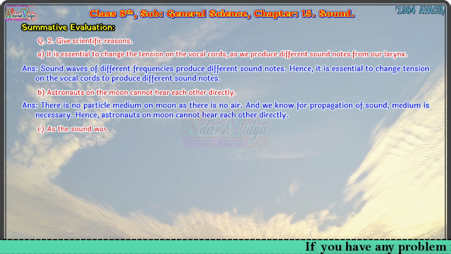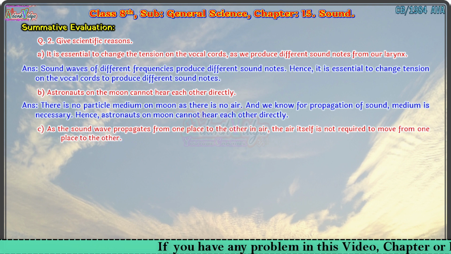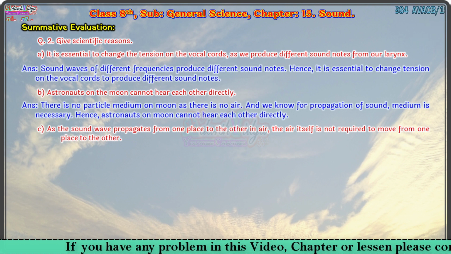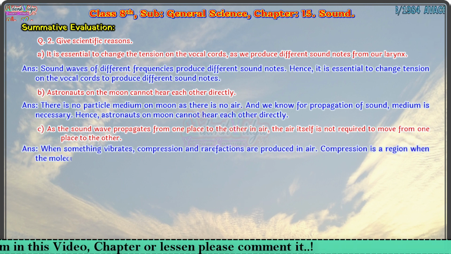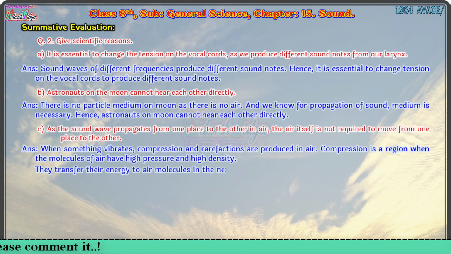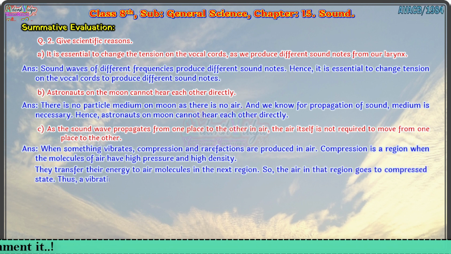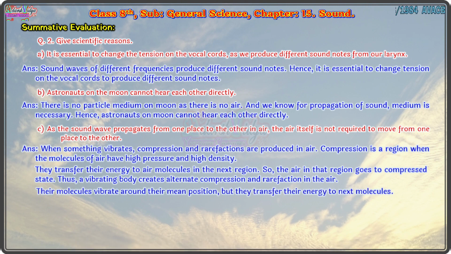Third one: as the sound wave propagates from one place to the other in air, the air itself is not required to move from one place to the other. Answer is: when something vibrates, compression and rarefactions are produced in air. Compression is a region where the molecules of air have high pressure and high density. They transfer their energy to air molecules in the next region. So, the air in that region goes to compressed state. Thus, a vibrating body creates alternate compression and rarefaction in the air.